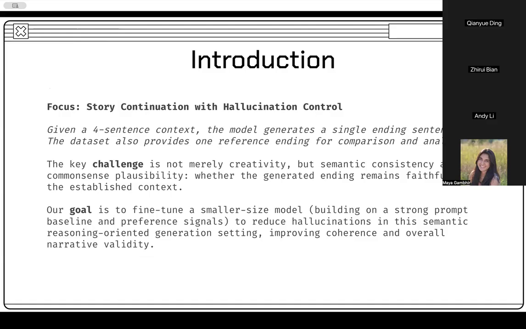Given a 4-sentence story context from the ROC stories dataset, our model generates a single ending sentence. The dataset provides a reference ending, but our focus isn't on matching it exactly. It's about semantic consistency and common sense plausibility, ensuring the generated ending remains faithful to the established context without introducing fabricated details. And our goal is to fine-tune a smaller size model to reduce hallucinations in this semantic reasoning-oriented generation setting.